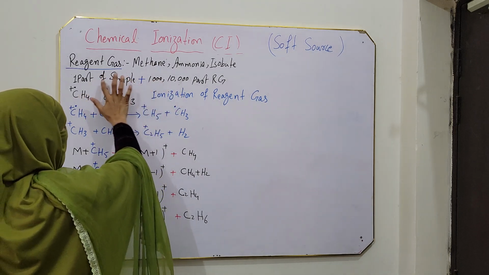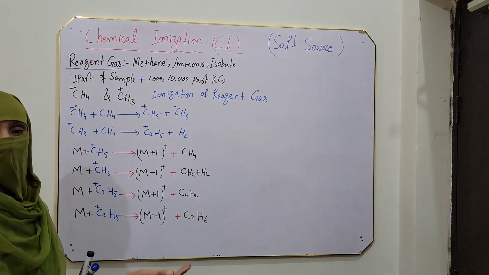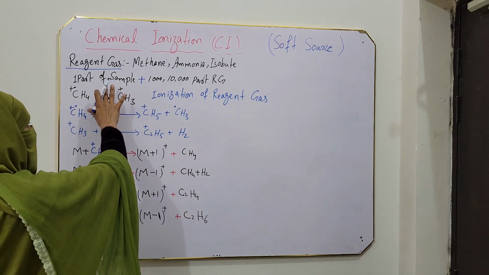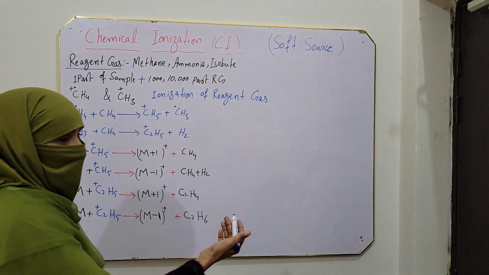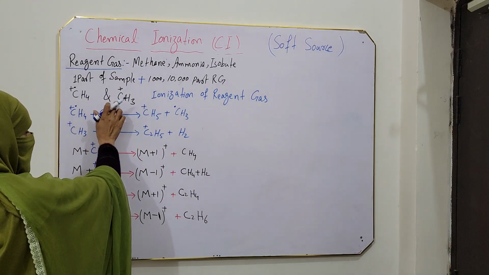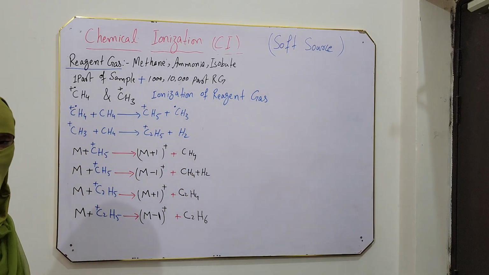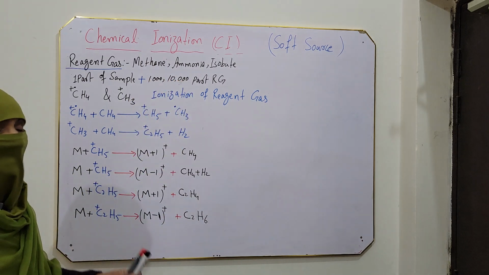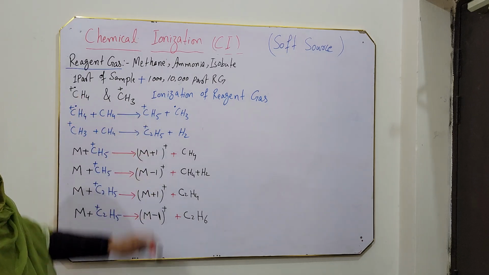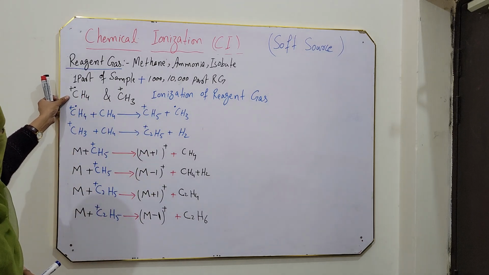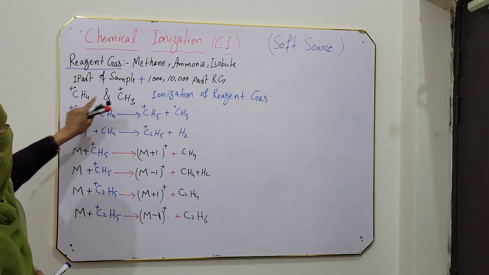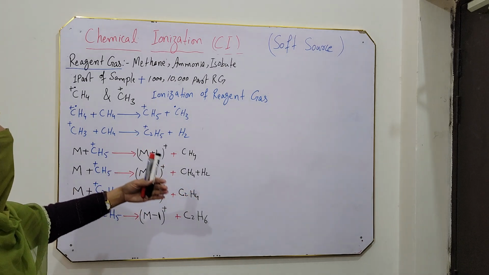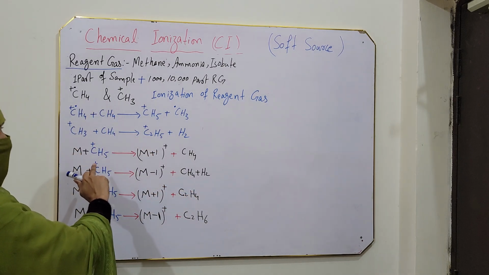Then this mixture of sample and reagent gas is introduced into the ionization chamber. Now inside the ionization chamber, when electrons are bombarded, the maximum chance is that the reagent gas will ionize, as the reagent gas is present at almost 1000 to 10,000 parts higher than the sample. So the reagent gas ionizes first with electron impact. When the reagent gas is ionized, it then indirectly ionizes the sample. First it ionizes other reagent molecules.